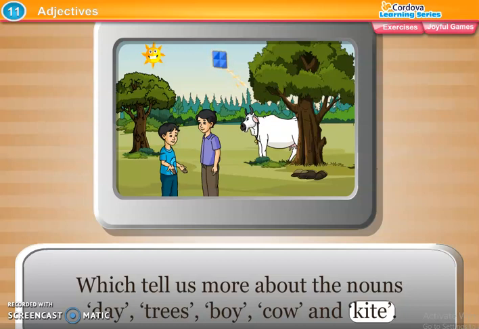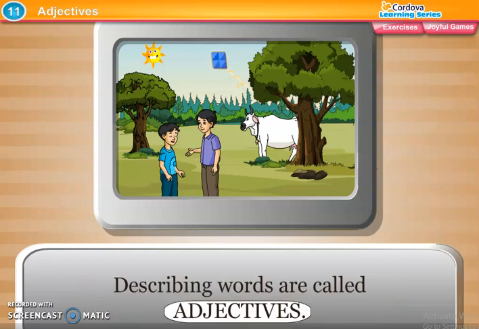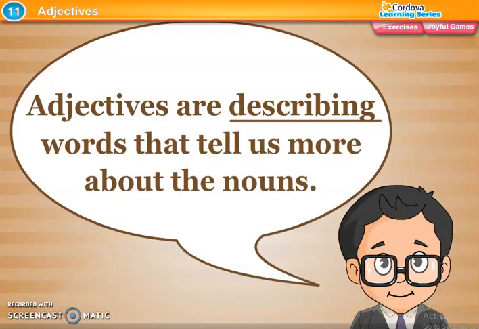So these words are called adjectives. Describing words are called adjectives.